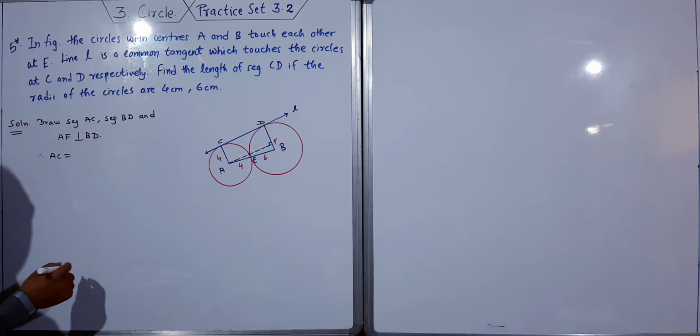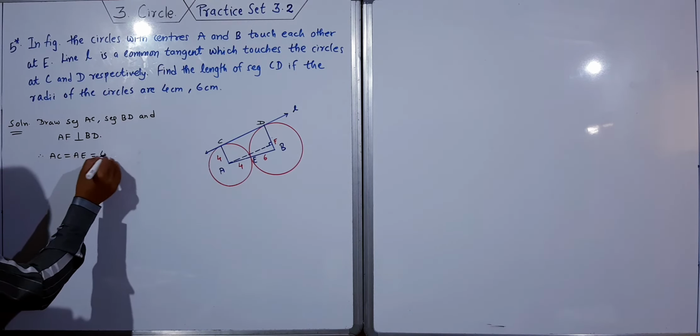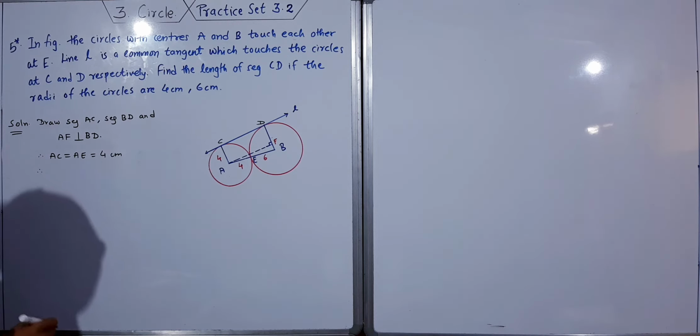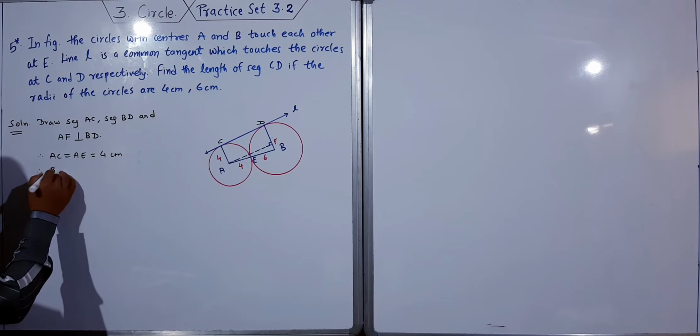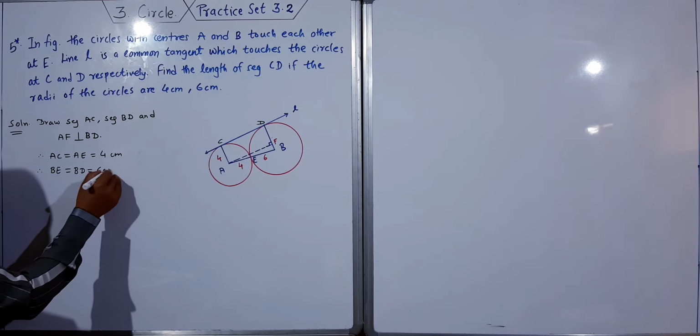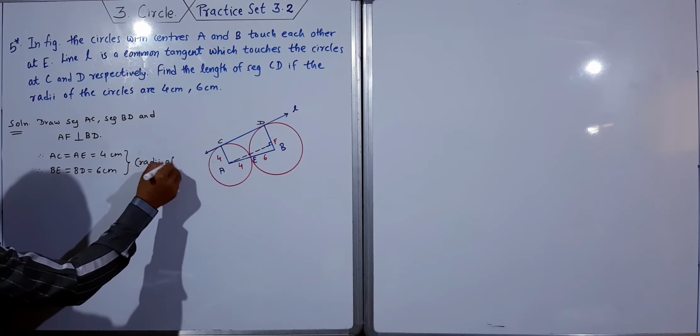Now therefore AE is equal to AC is equal to 4 centimeter, and therefore BE is equal to BD is equal to 6 centimeter. Okay, these are the radii of circles.